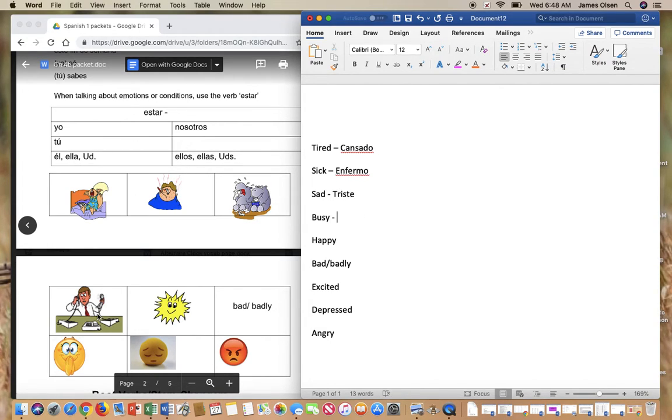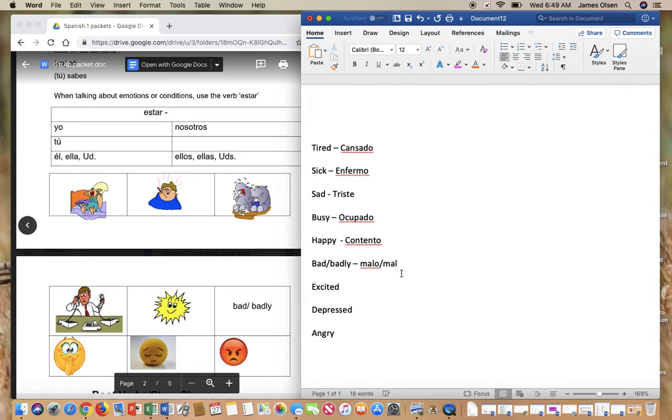Busy is next down here. Ocupado. Of course, that's a cognate for occupied. Happy, contento. That's a cognate for, you got it, content. Bad or badly. So we actually learned both of these. Bad is going to be the adjective. So that's going to be malo. And then the adverb, which is badly, is going to be mal.